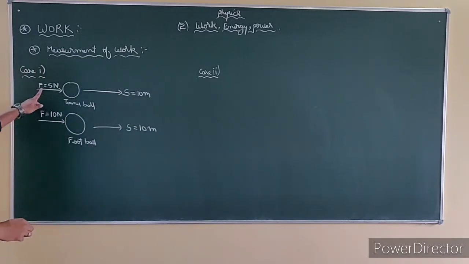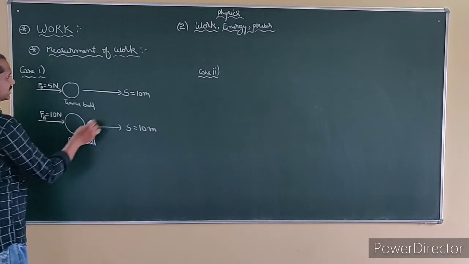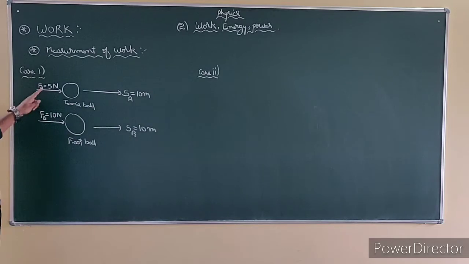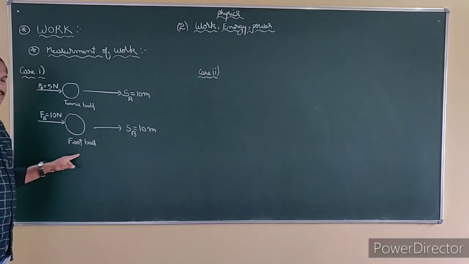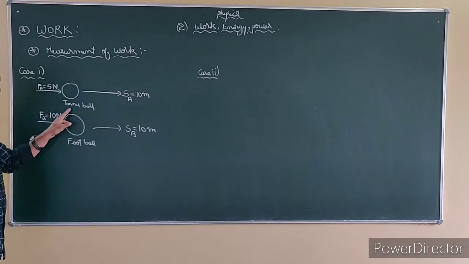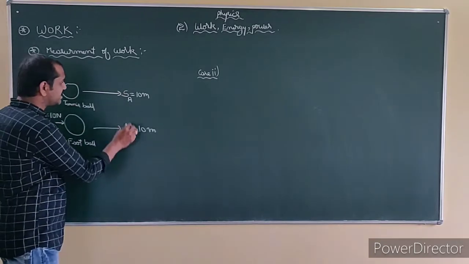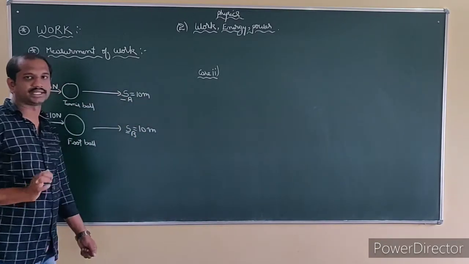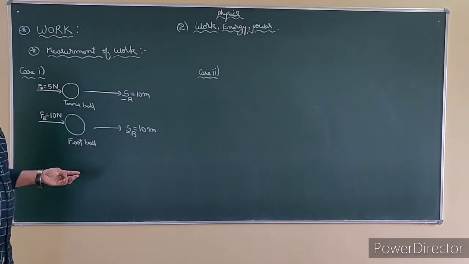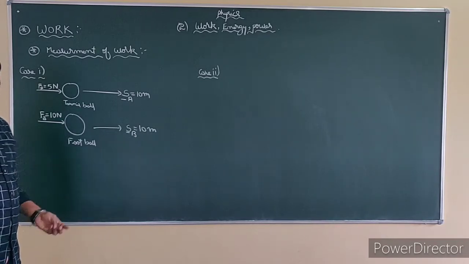Think of this as force A and this as force B, with displacement A and displacement B. Understand the situation: I have taken two different bodies, one a tennis ball and one a football. I apply 5 Newton on the tennis ball and 10 Newton on the football, but both cover the same displacement, 10 meter. Now, where is the work done more: on the tennis ball or on the football? That we have to find out now.